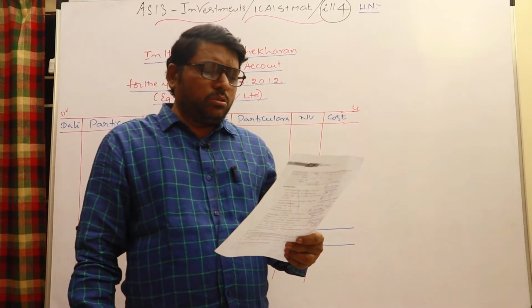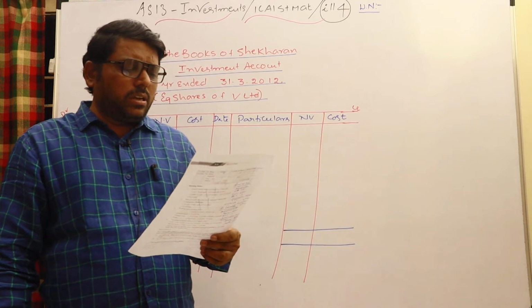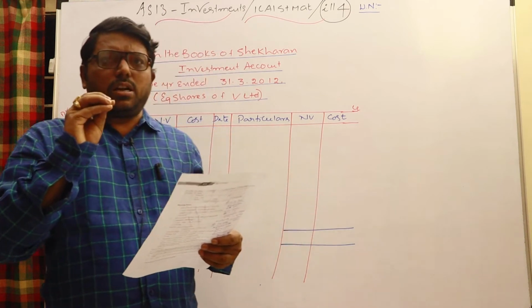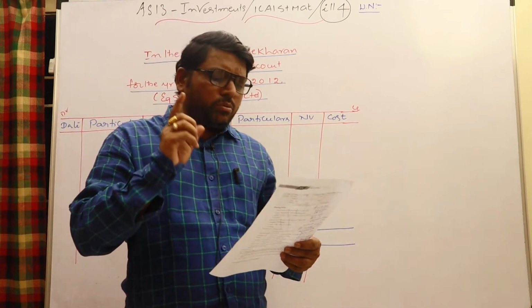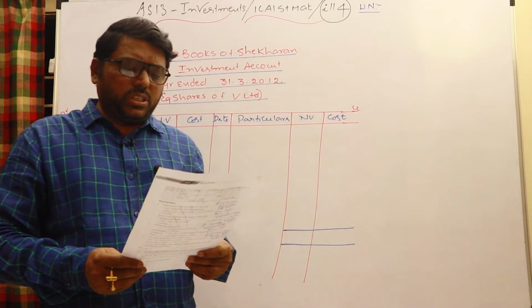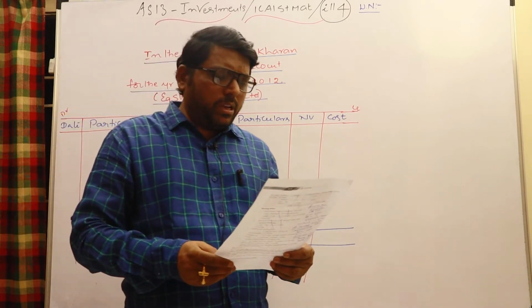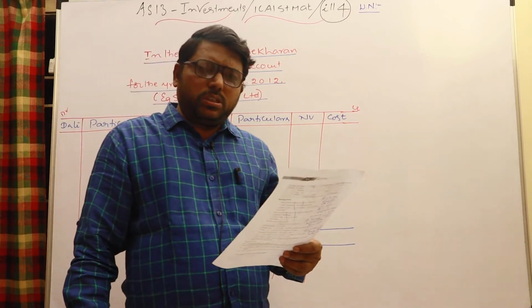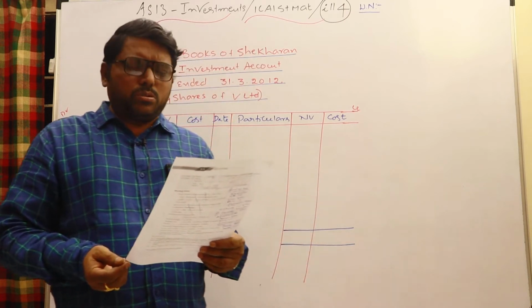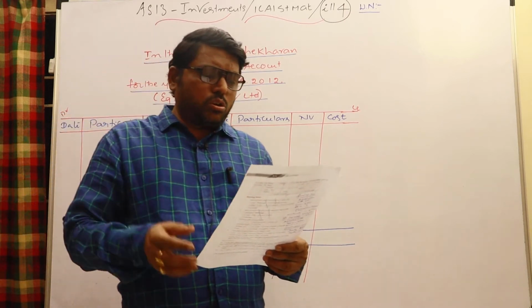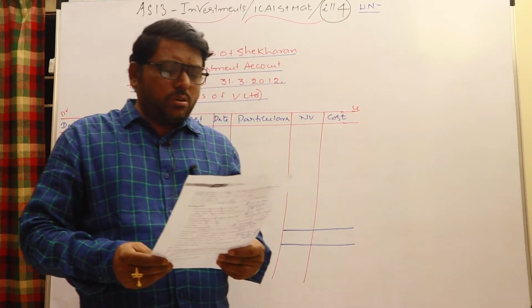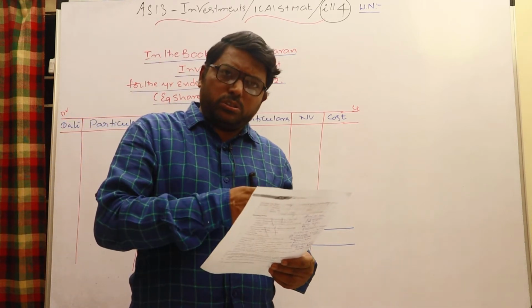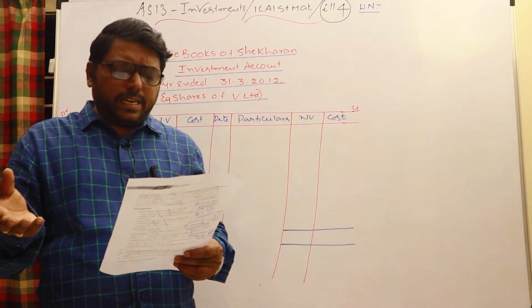On 31st January 2012, a bonus was declared in the ratio of 1:2. For every 2 shares, 1 bonus share is offered, which means for 5,000 shares, 2,500 shares are given as bonus shares, which is 2,50,000 nominal value, with cost incurred of 0. So you can write the nominal value 2,50,000, or you may have a number of shares column also, no problem. In the cost column, nil. Shares were quoted at 175 rupees per share before the bonus issue, and after the bonus issue it is 90 rupees per share.